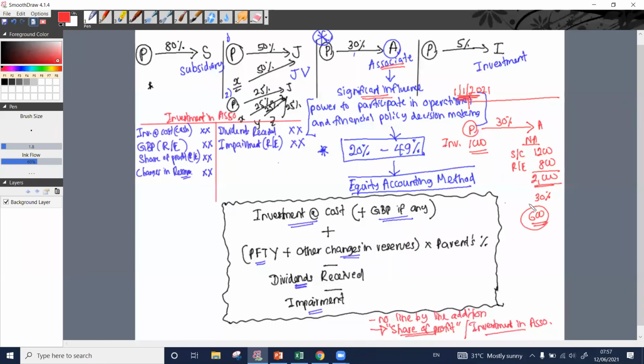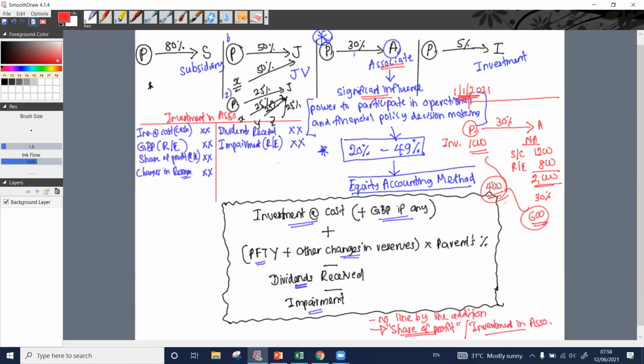To acquire 600 of net assets, how much are we paying? We are paying 1,000. So there is a gap. There is a gap of 400. So what is this gap? There can be two answers: either it is goodwill, or it is gain on bargain purchase. Now it's time for you.